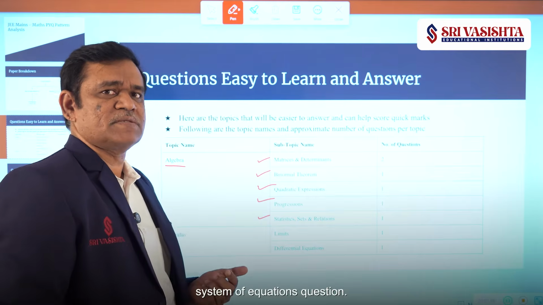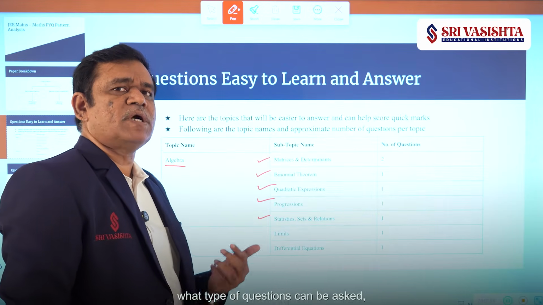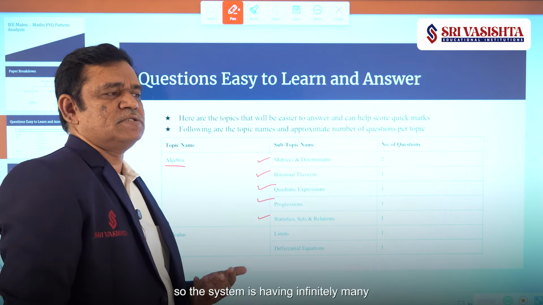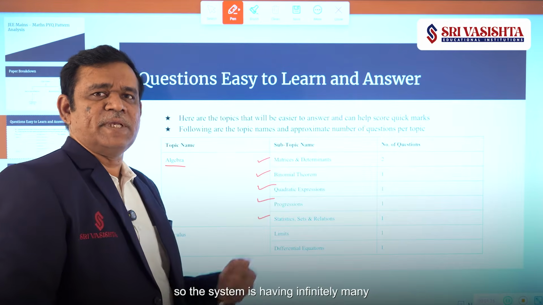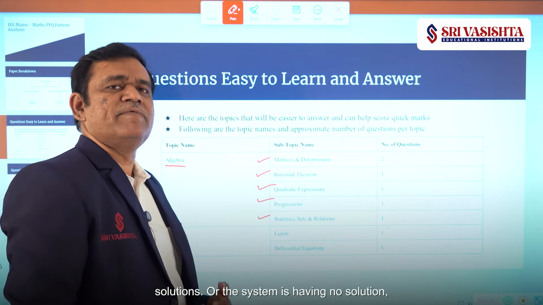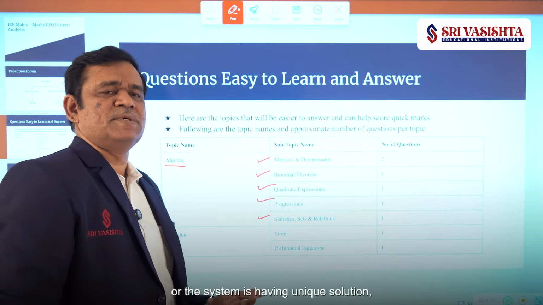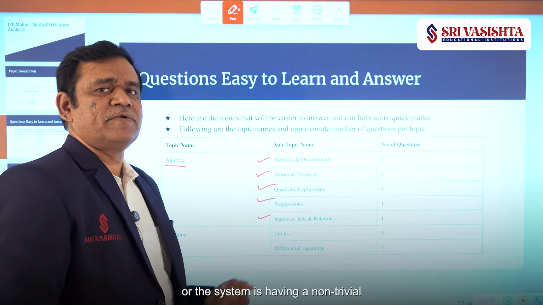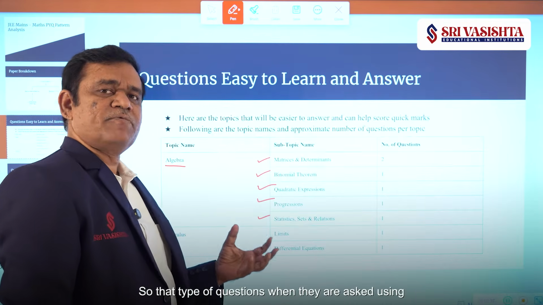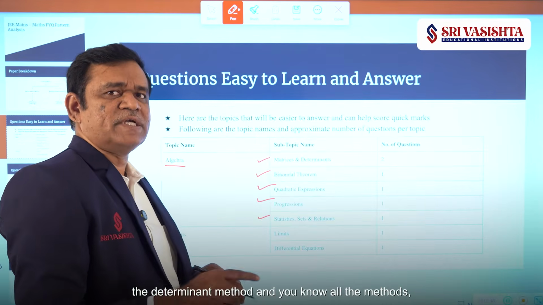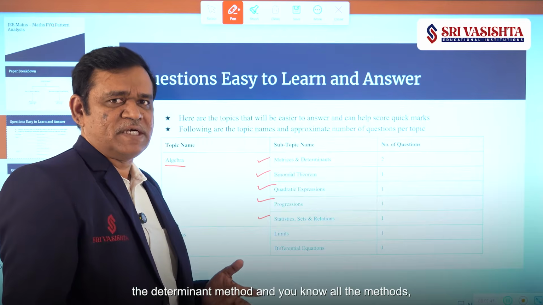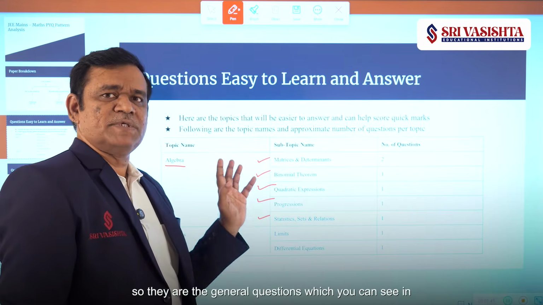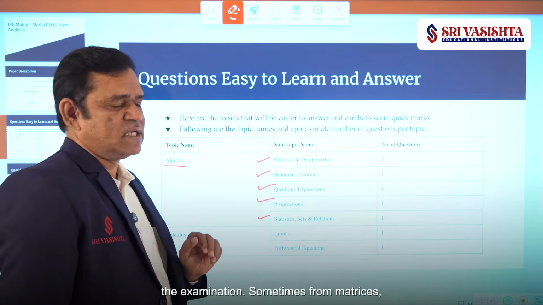So in system of equations, what type of questions can be asked? The system is having infinitely many solutions, or the system is having no solution, or the system is having a unique solution, or the system is having a non-trivial solution. That type of questions are asked using the determinant method, and if you know all the methods, they are the general questions which you can see in the examination.